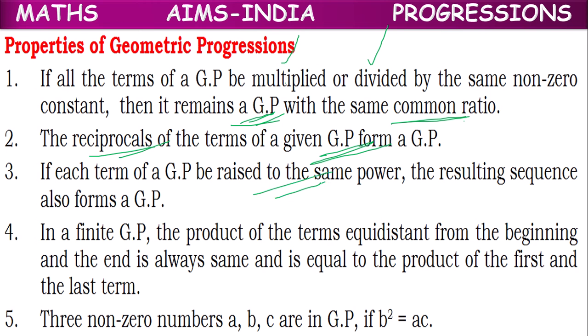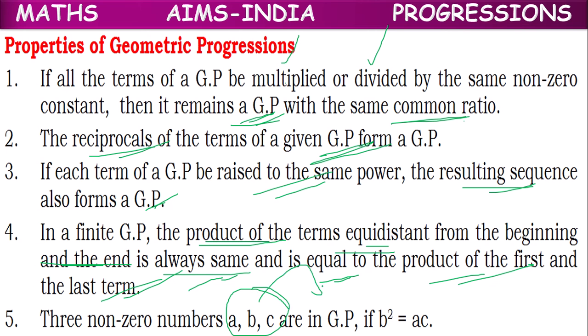If you raise each term to the same power, the resulting sequence is a GP. The product of terms equidistant from the beginning and end is always the same and equal to the product of the first and last term. Three successive terms a, b, c will be in GP if and only if b squared equals ac, where b is considered as the geometric mean of a and c.